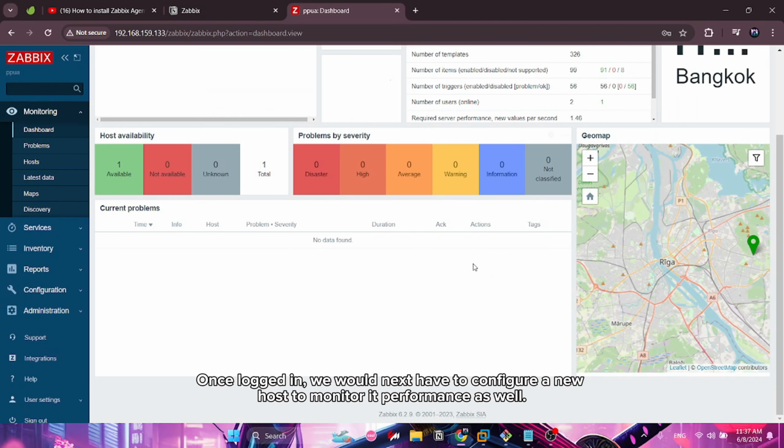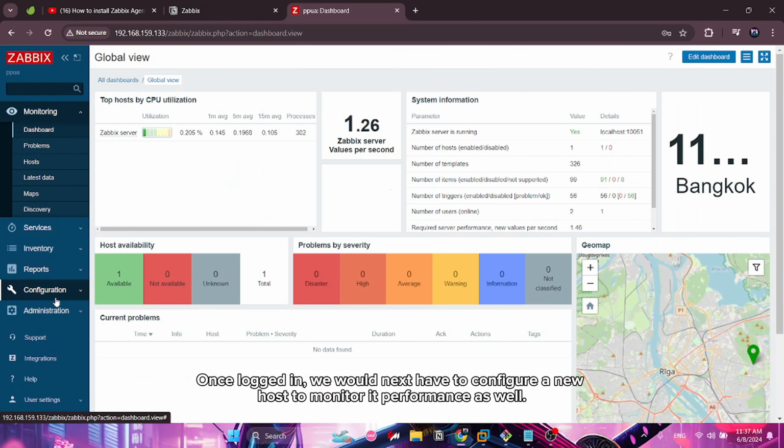Once logged in, we would next have to configure a new host to monitor its performance as well.